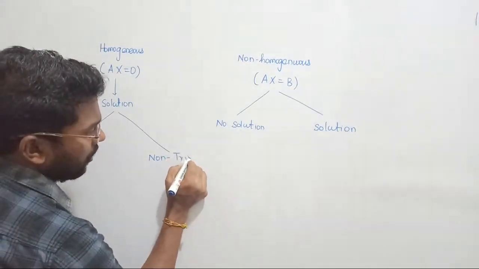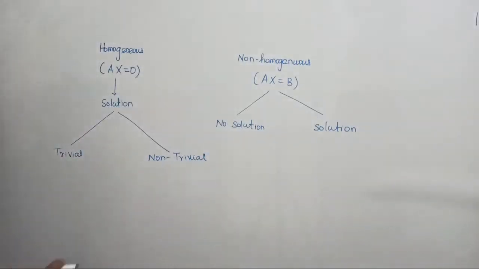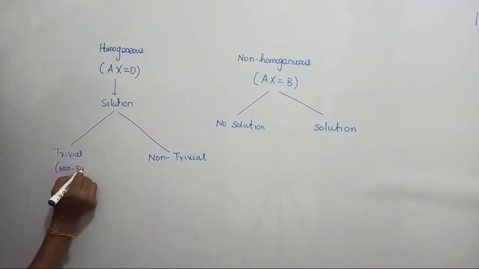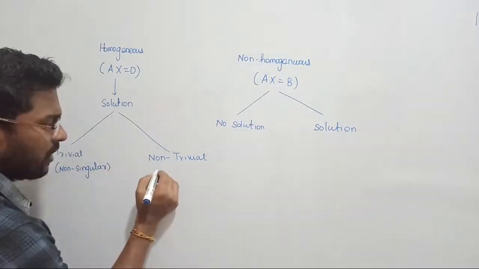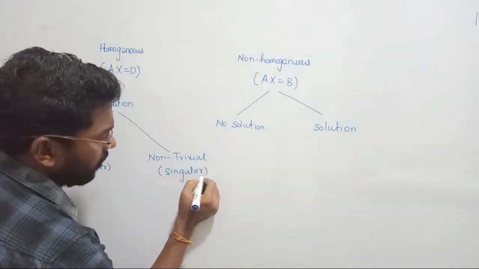I think yesterday I gave some conclusions. Trivial solution in the sense we should talk about non-singular matrix, whereas non-trivial solution in the sense we should talk about singular matrix.